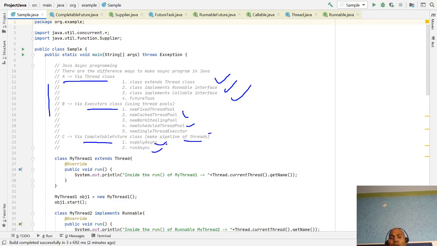These are the different API classes available in Java threading, so whenever we need to create threads according to the situation, we have to use these.